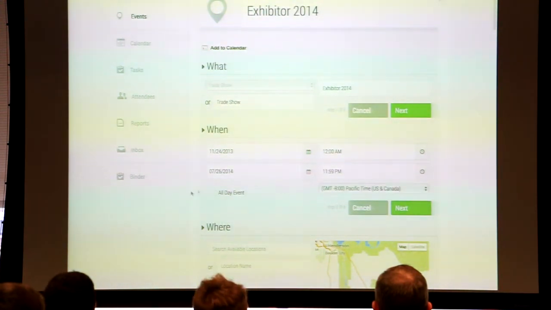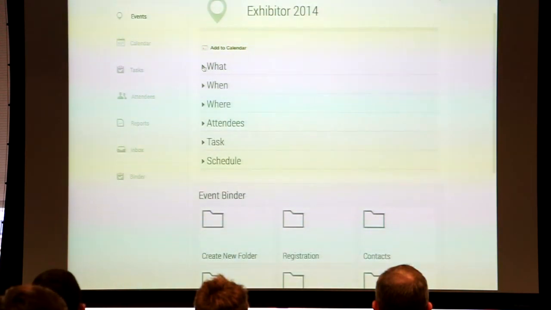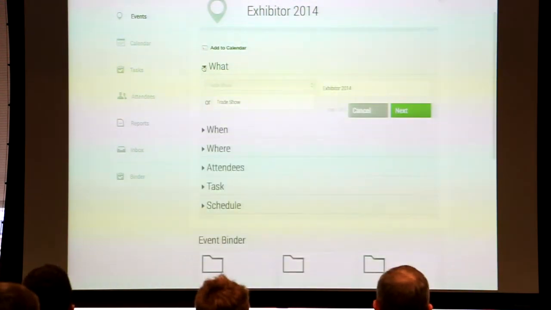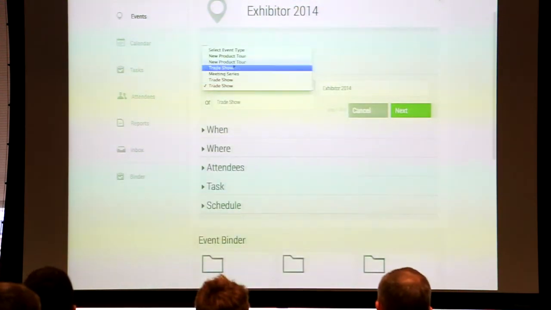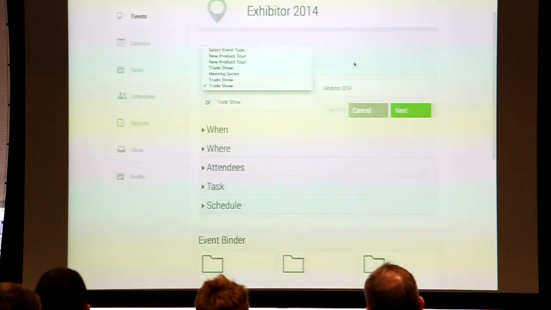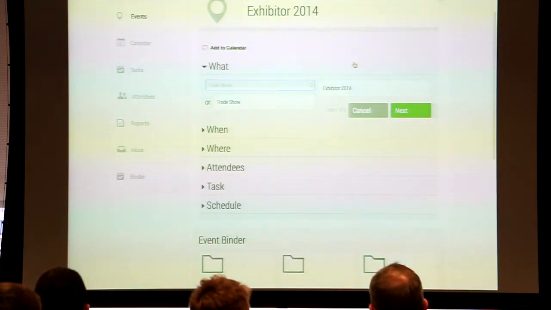This was held in Las Vegas. And the what is something that I can pull from a drop-down menu that has some templates or has some things that I created for myself previously. I can tweak these things, I can save them as is, I can do whatever I want, I can create new event types. So basically it has the flexibility to work any way I want or with whatever type of events that I plan. In this case, I gave it a name, Exhibitor, and I moved into the when.